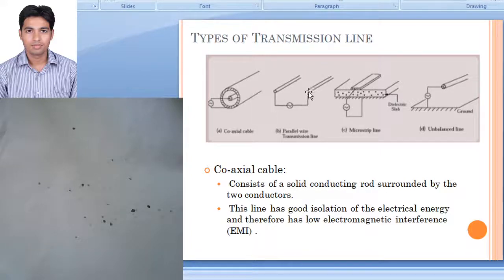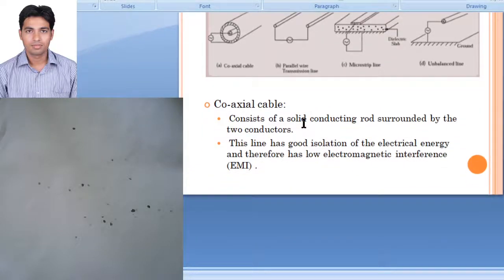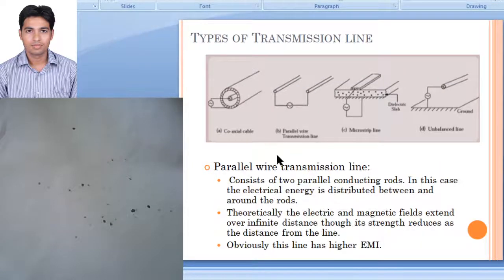So next one is called parallel wire transmission line. So as the name suggests, it will have a two conductor. So these are two parallel conductor which are separated by, it can be either a insulating material or it can be air. So it consists of a two parallel conducting rod. Now energy will be carried out by these two conductor.